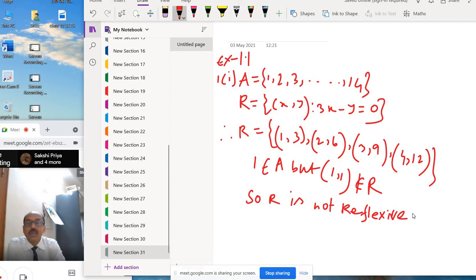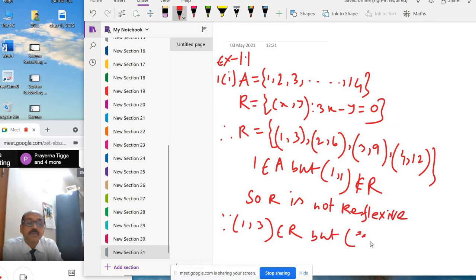Symmetric. Now take one element. Since (1,3) belongs to R, because (1,3) is present, but (3,1) does not belong to R. (1,3) is present, but (3,1) is not present.